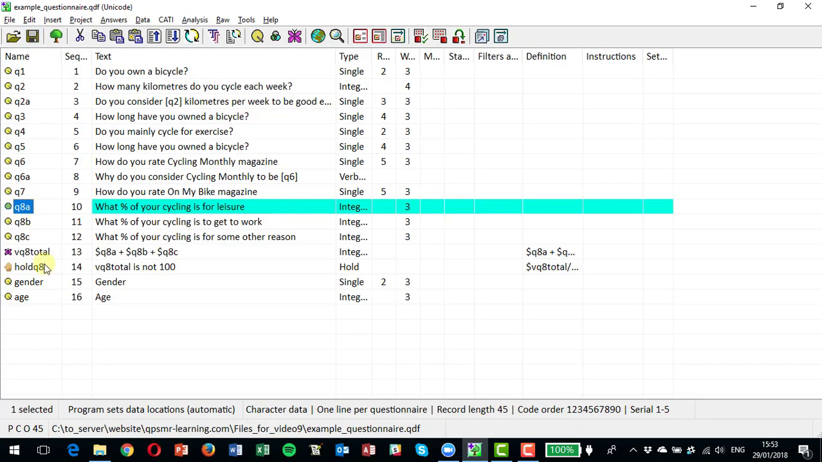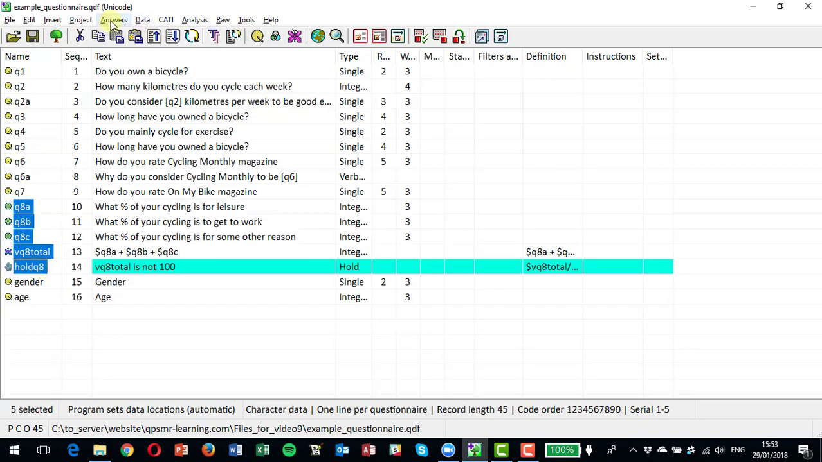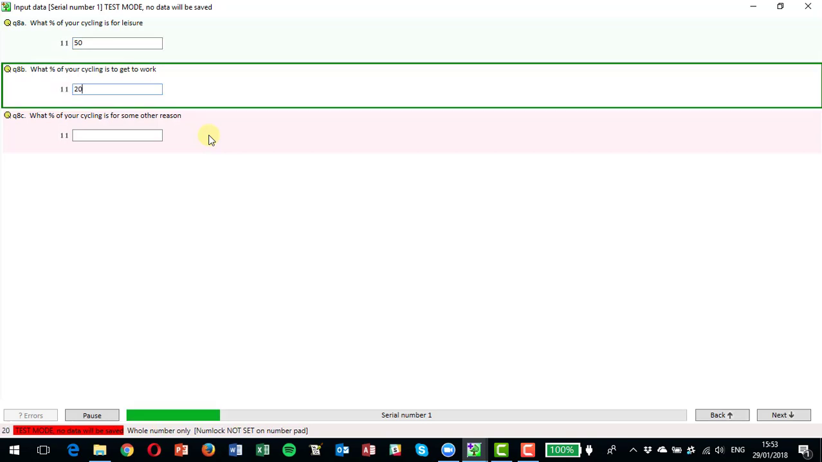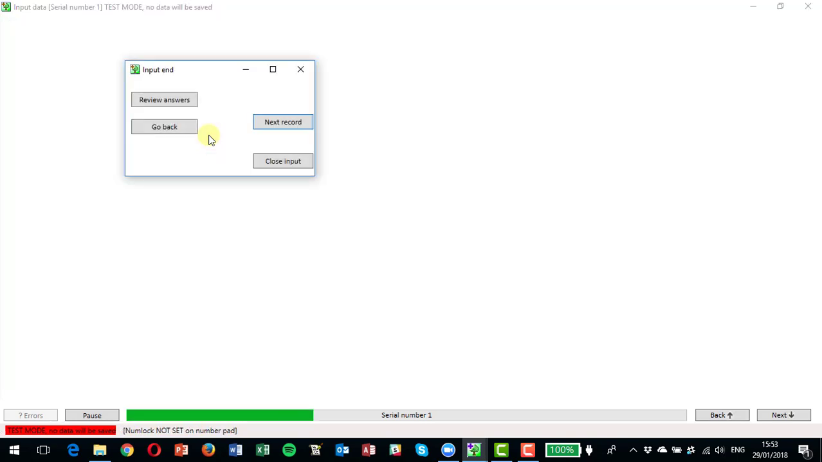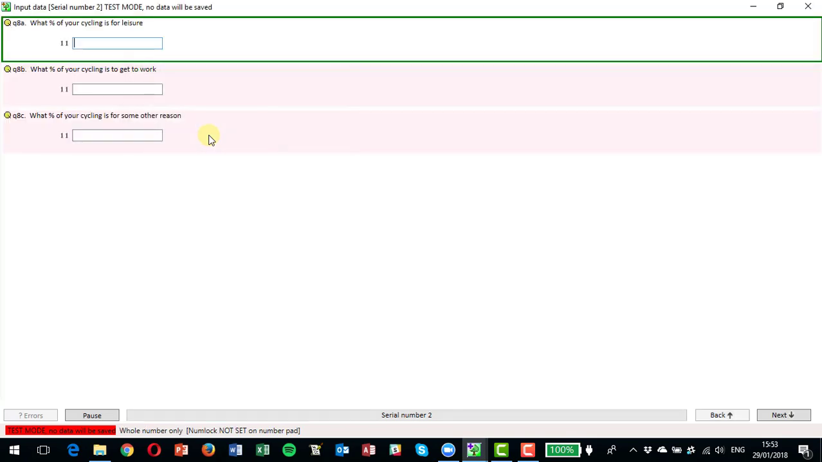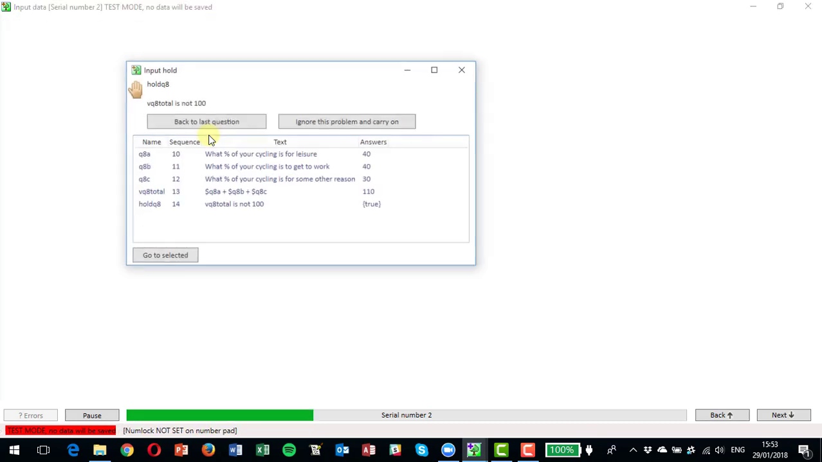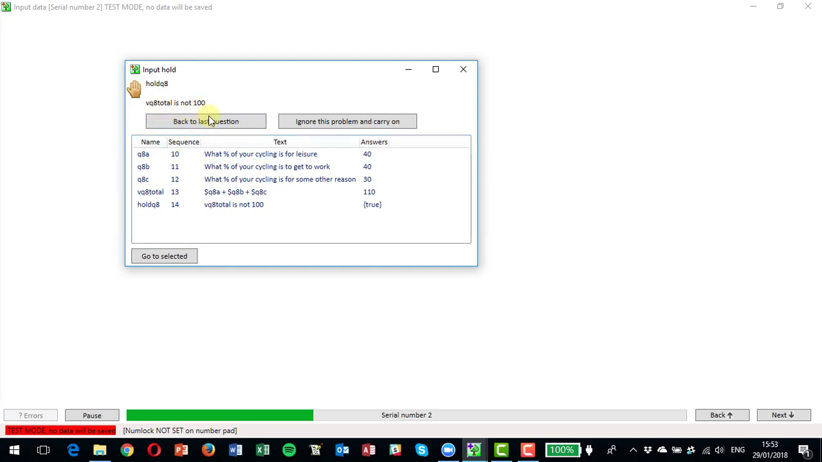Let's test this block of questions. Select test data entry. Here we go. Let's put in the first one as 50%, the second one as 20, and the last one as 30, and you can see it passes through perfectly well. But if I put in something that doesn't add to 100, let's go for 40, 40 and 30, so I've now got 110. You can see that I've got a problem here now because it's saying the total is not 100. My total here is 110, and they're the values that I've got, 40, 40 and 30.